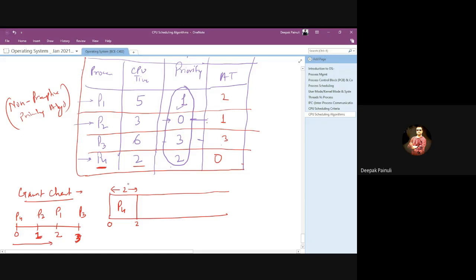Now at time t2 we have these processes in the system, so we need to select only among them. This one has already completed, so we don't consider it. Now you have to select from P2 and P1.